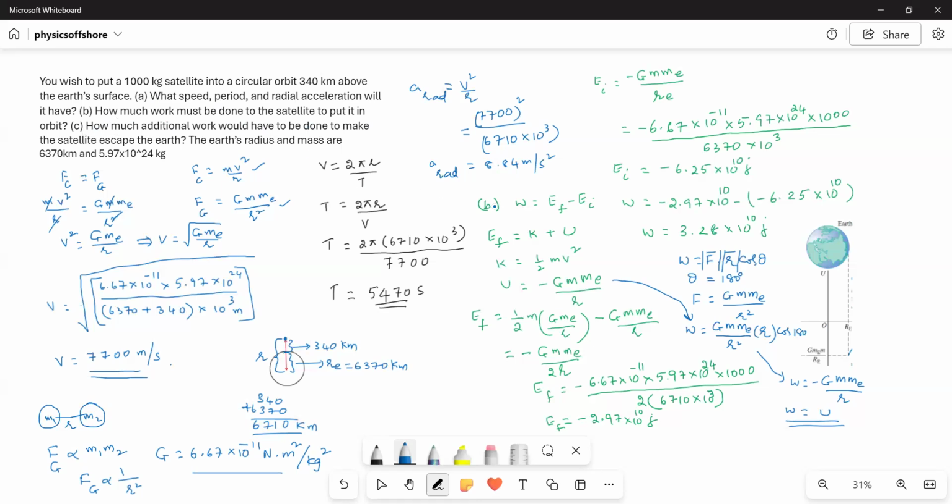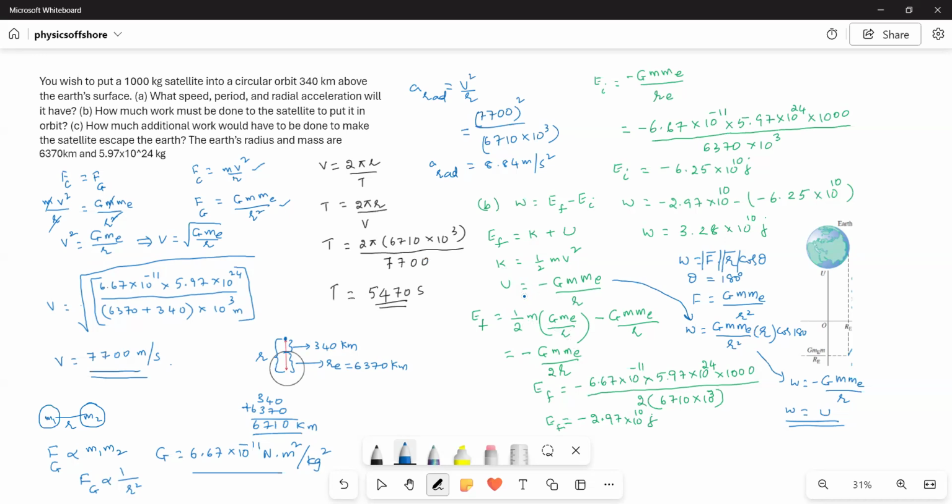Now, to find out the work done, we use the work-energy theorem. Work done is equal to change in energy. So energy means here we have to consider the mechanical energy. Mechanical energy is of two types, kinetic energy and potential energy. Kinetic energy is equal to half mv squared, and here, instead of v squared, I will substitute GM_e by r. So the kinetic energy becomes half m GM_e by r. This becomes the kinetic energy.